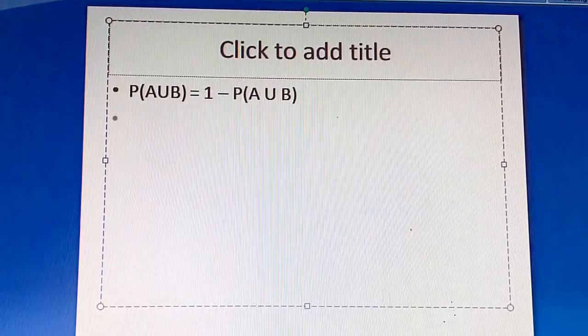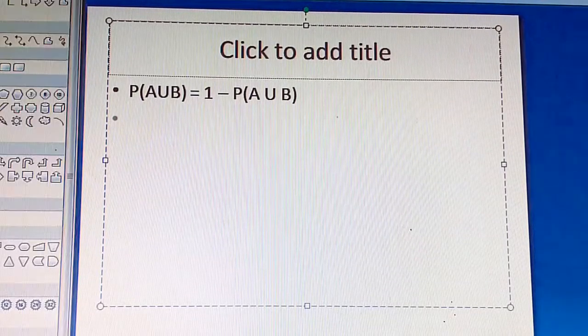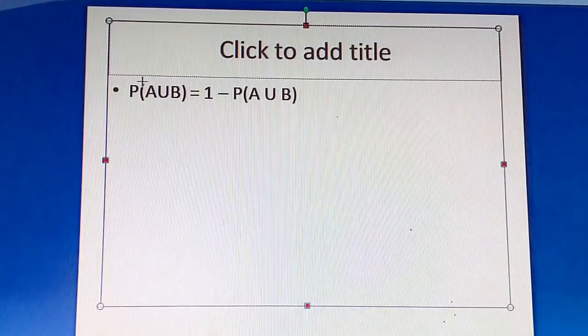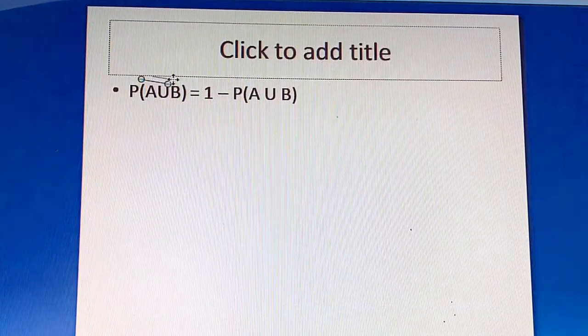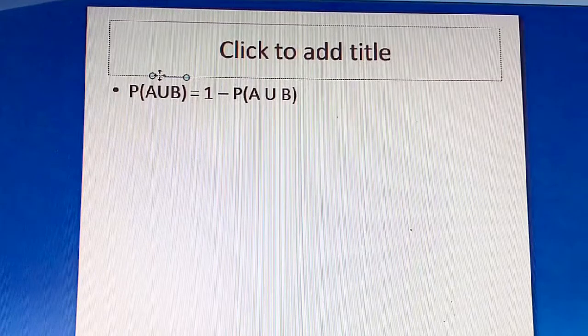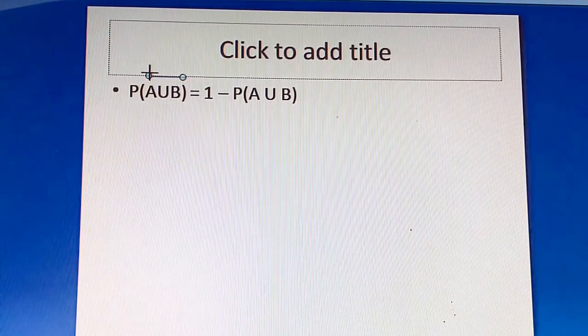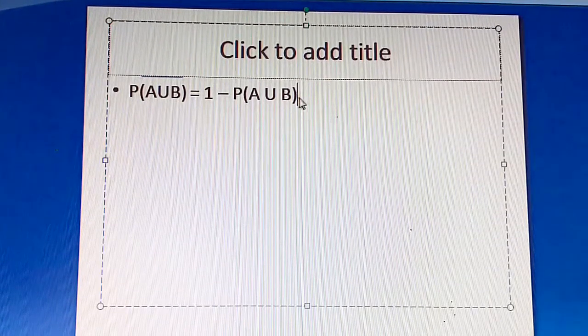We will apply P of A union B the whole bar. I'll just put the symbol here. P of A union B the whole bar we have to find out.